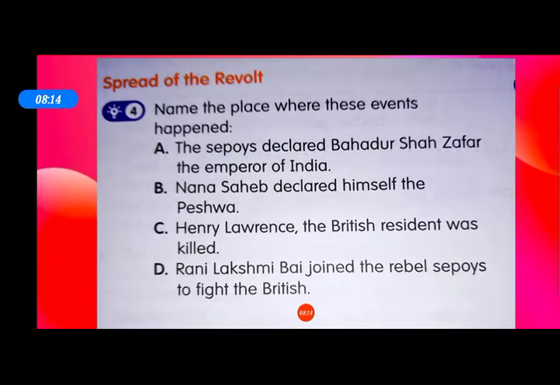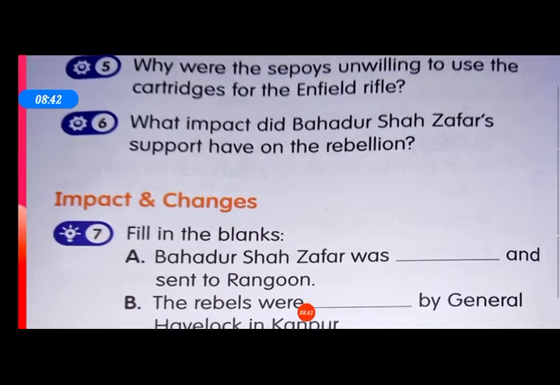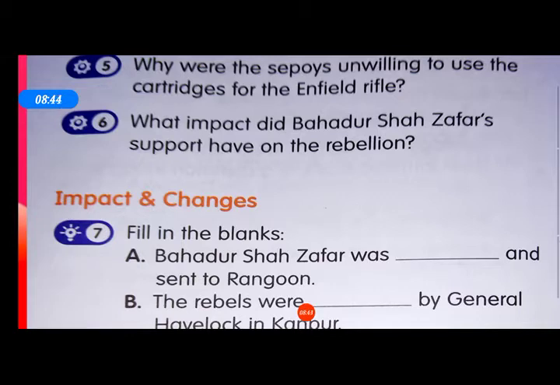Now, come to the fourth question. Name the places where these events happened. The sepoys declared Bahadur Shah Zafar the Emperor of India: Delhi. Nana Sahib declared himself the Peshwa: Kanpur. Henry Lawrence, the British resident, was killed: Lucknow. Rani Lakshmibai joined the rebel sepoys to fight the British: Jhansi. Now come to the fifth question. Why were the sepoys unwilling to use the cartridge for the Enfield rifle?